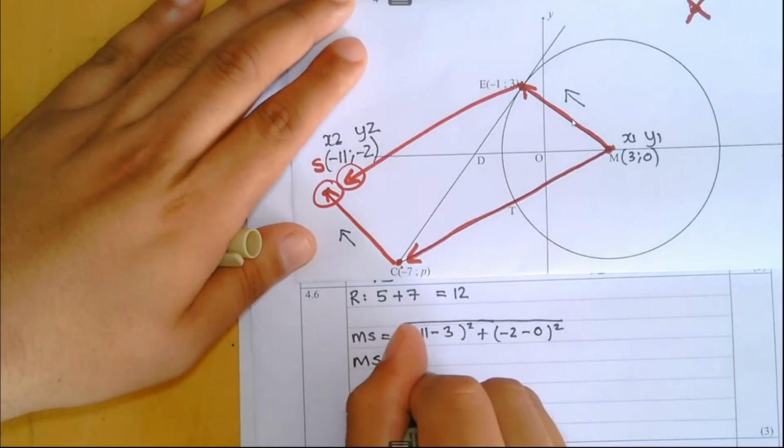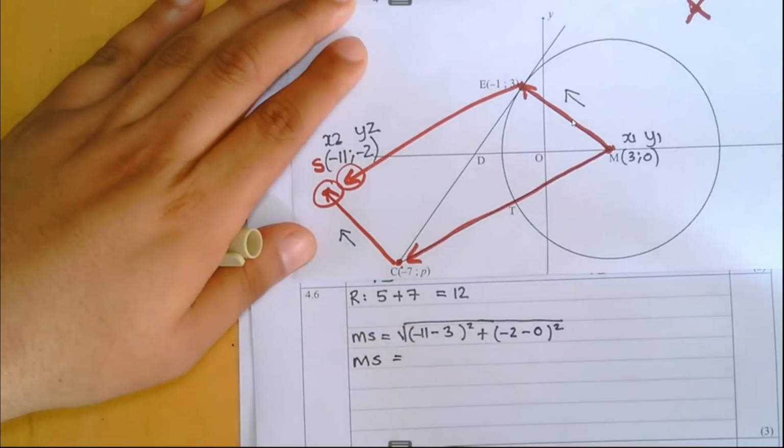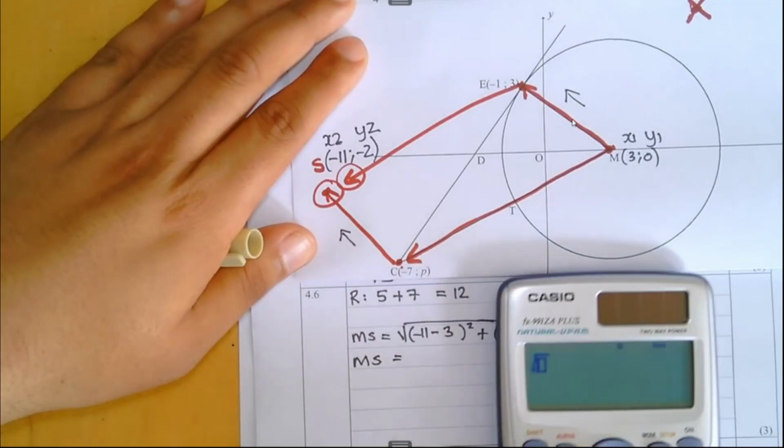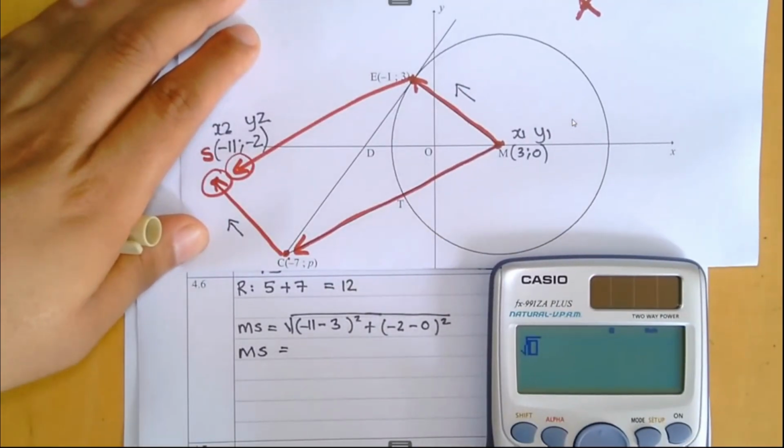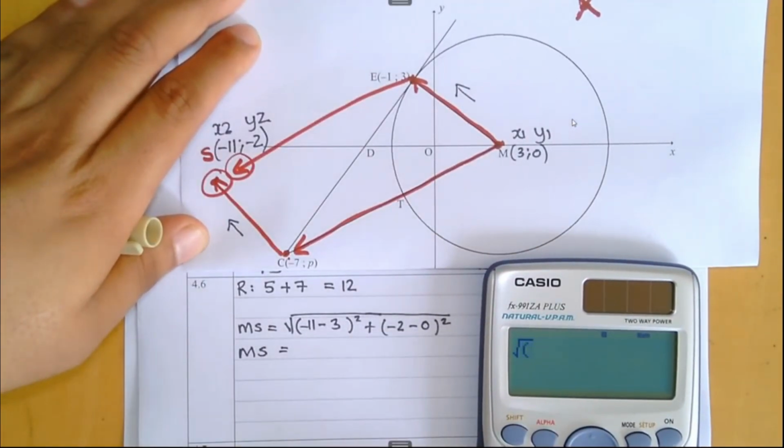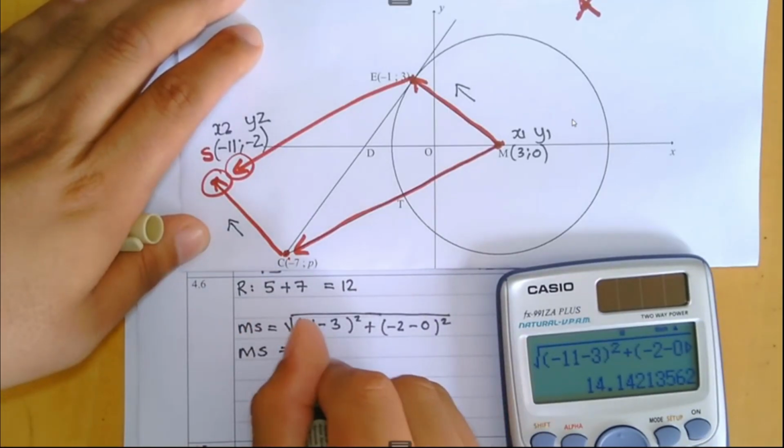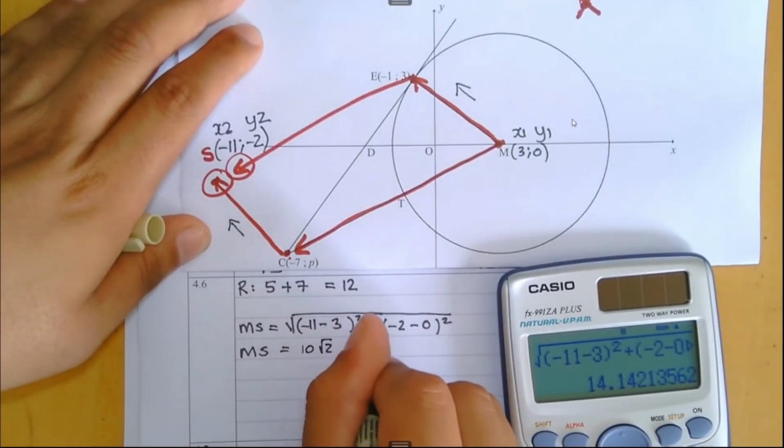Type that in our calculators and we get an answer. Let us see. The square root of minus 11 minus 3 all squared plus minus 2 minus 0 all squared. We get 10 root 2 or 14 comma 14.